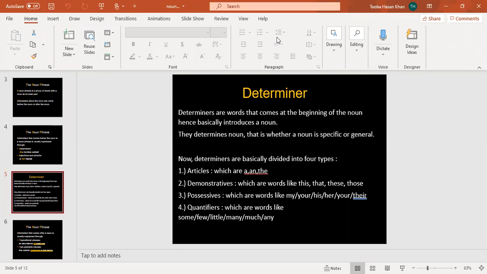Possessives, for example, my, your, his, her, their. Then quantifiers, they tell the quantity. For example, some flowers, few pencils, little, many, much, any. All of these words collectively are called determiners. So in a noun phrase, a noun could have words like these before the actual noun.